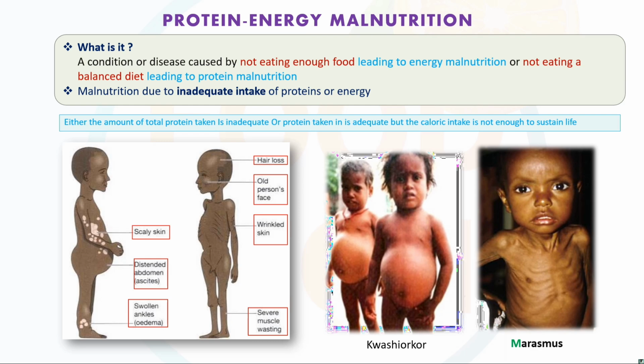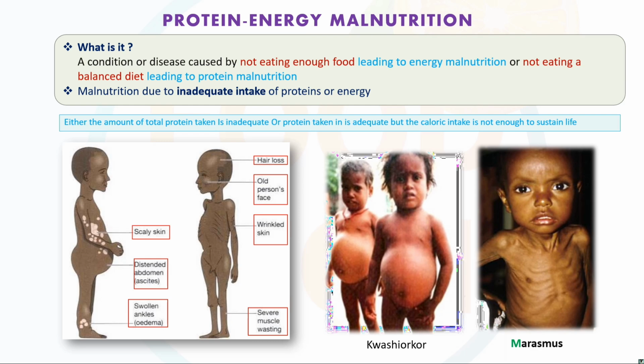So what is it? The conditions of the disease are caused by not eating enough food, leading to energy malnutrition, and not eating a balanced diet, leading to protein malnutrition. Basically if we are not eating energy in the proper ratio or proper manner, we have energy malnutrition. And if we are not eating a proper amount of protein in our diet, it is called protein malnutrition. You get that point?